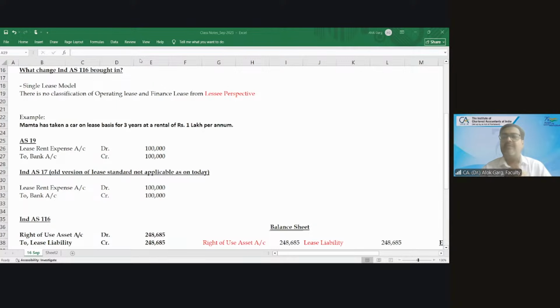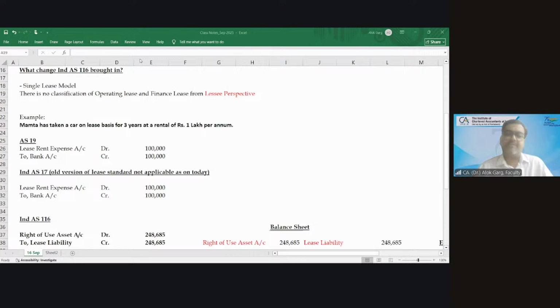And what is the nature of this house in my balance sheet? It's an asset. It's PPE, property, plant and equipment. And what I'll do, I'll keep on charging depreciation on that house for the life of the asset, not 3 years, for the period of life of the asset. For example, the house has a life of 50 years.